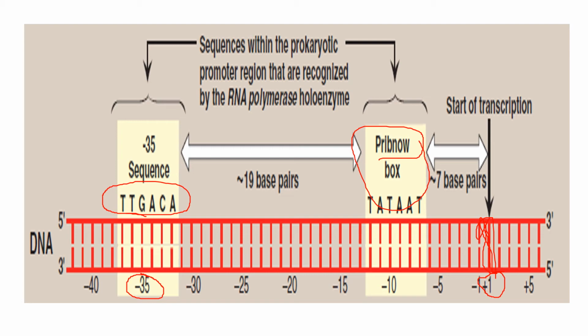When the sigma subunit recognizes this Pribnow box, then what happens? The open complex is formed. The closed complex is being converted to an open complex. What does it mean? It not only recognizes and binds with the Pribnow box, it can also unwind both strands of DNA, and a transcriptional bubble is formed. When it binds with this, it forms a transcriptional bubble.